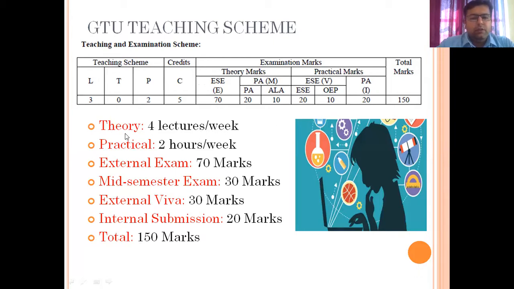The same things I have explained over here, but with one change: in our institute we will provide 4 lectures per week instead of these 3 lectures. One more lecture we are going to add in this subject. Practical is 2 hours per week, and all of you have to come for this practical session. External exam 70 marks, mid semester 30 marks, similarly external viva 30 marks, and internal submission is of 20 marks. So total 150 marks. This is the university teaching scheme and evaluation that you should know.